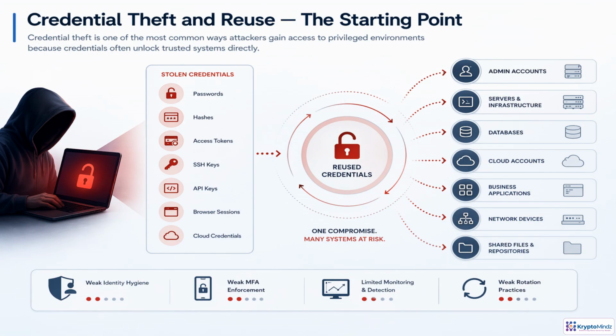Credential theft is often the first domino in a privileged attack. An attacker does not always need to exploit a server if they can sign in as someone trusted. Passwords are only one target. Hashes, tokens, SSH keys, API keys, browser sessions, and cloud credentials can all act like keys to the environment. Reuse makes the damage spread faster. One exposed credential may open admin tools, databases, cloud accounts, applications, and shared repositories. The risk is even higher when secrets sit in scripts, browsers, tickets, or unmanaged vaults, and when MFA, monitoring, and rotation are weak.